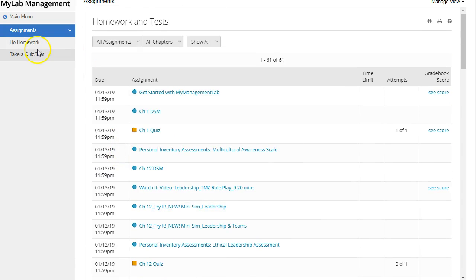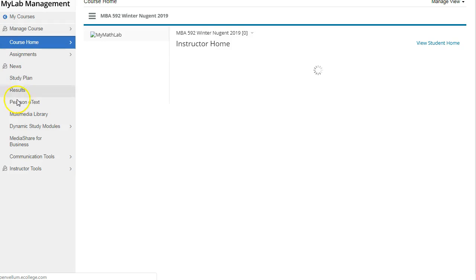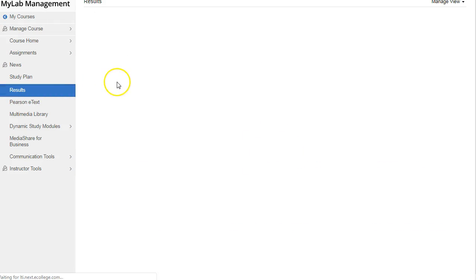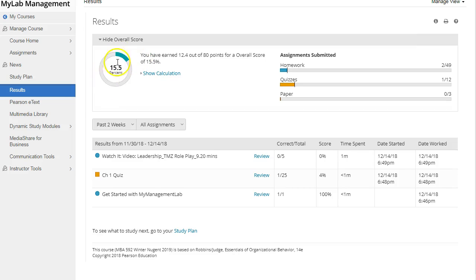When you go into your homework manager, just click on assignments, and your due dates and the assignments will be in chronological order, and you work on them before the due date. When you're done, you can always go to results to see your result and your current grade, how much of the course you've completed, and a percentile of how well you're doing in the course. So what you're going to be using in this environment is assignments, the results, and the Pearson e-text, which is pretty much the majority of what you'll be doing here.